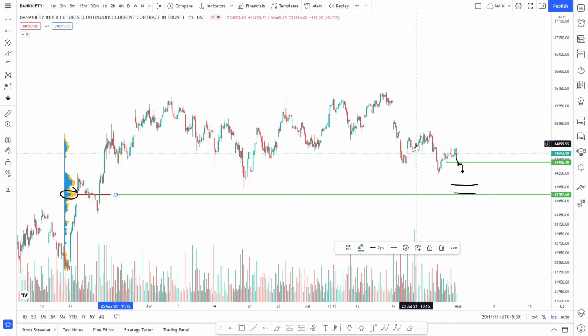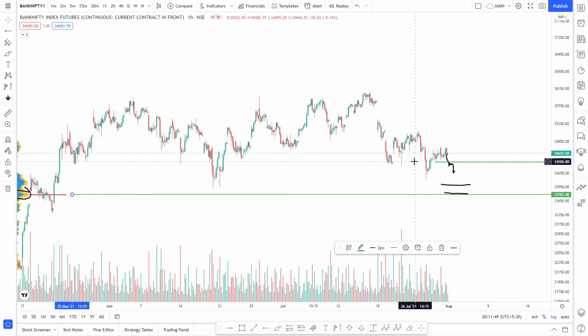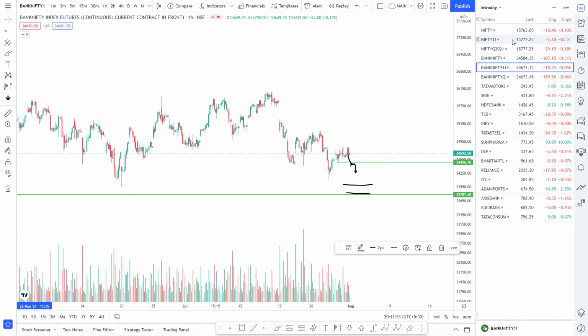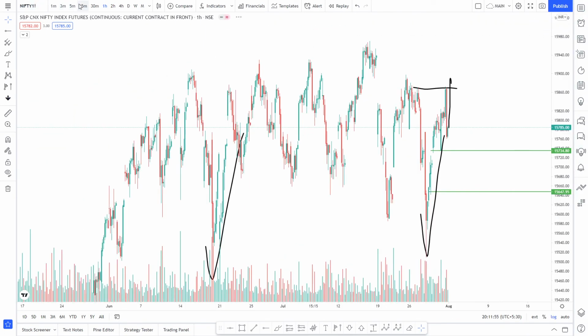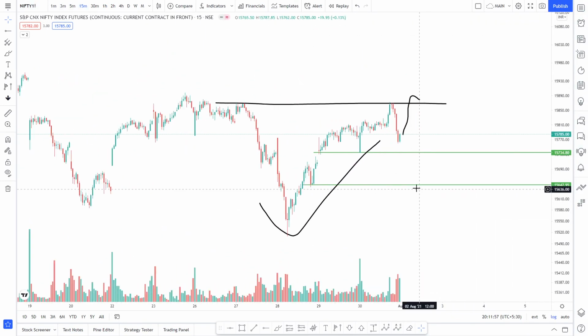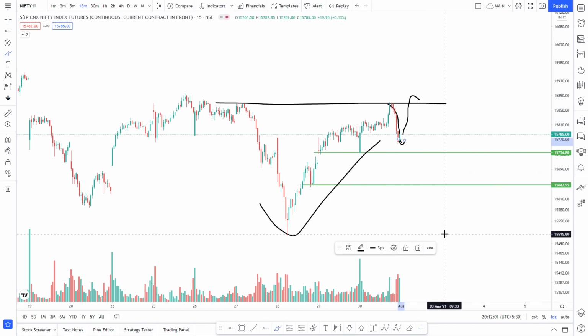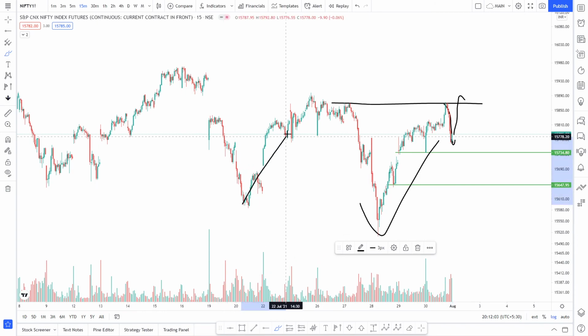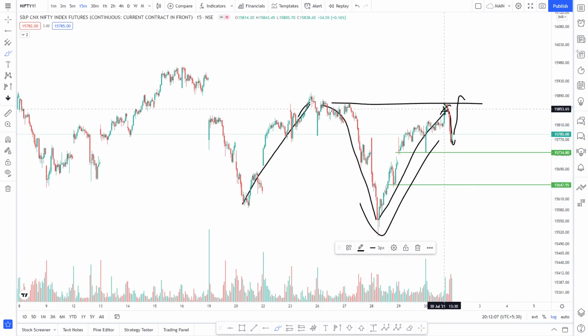We have been discussing since last week that we do not want to go bullish, we are sideways or bearish, and as we can see that any upside move we come low again. Here as well we went up, we came low, we went up. Now it looks like that we are going to come below as well.